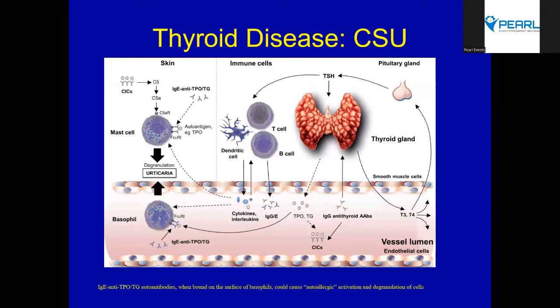In chronic spontaneous urticaria, a third of patients will have thyroid autoantibodies. It is a surrogate marker these days, because serologically we can't measure the CIU index here. We don't have a laboratory test to measure autoimmune type 1, type 2A or type 2B urticaria. So we use anti-TPO or antithyroglobulin antibody presence as a surrogate marker of that.